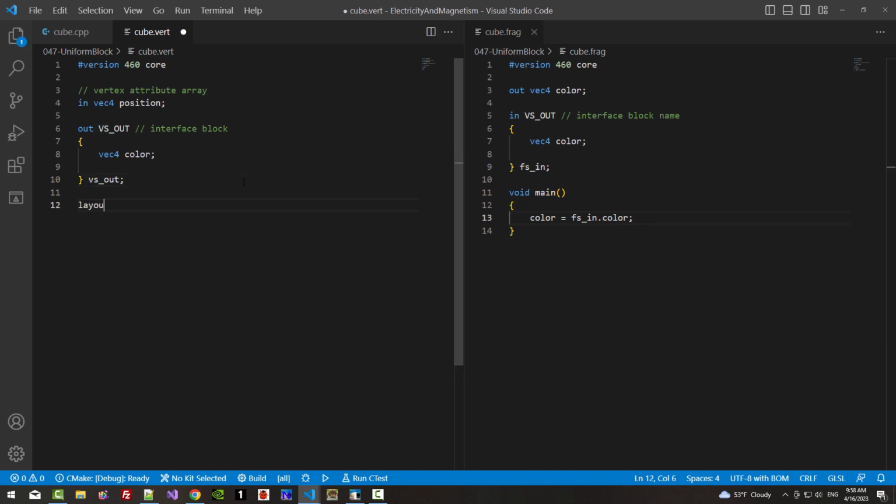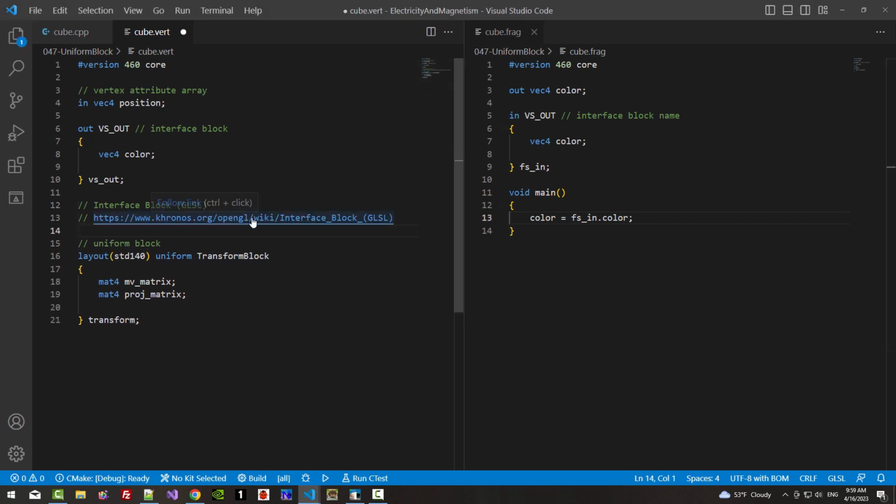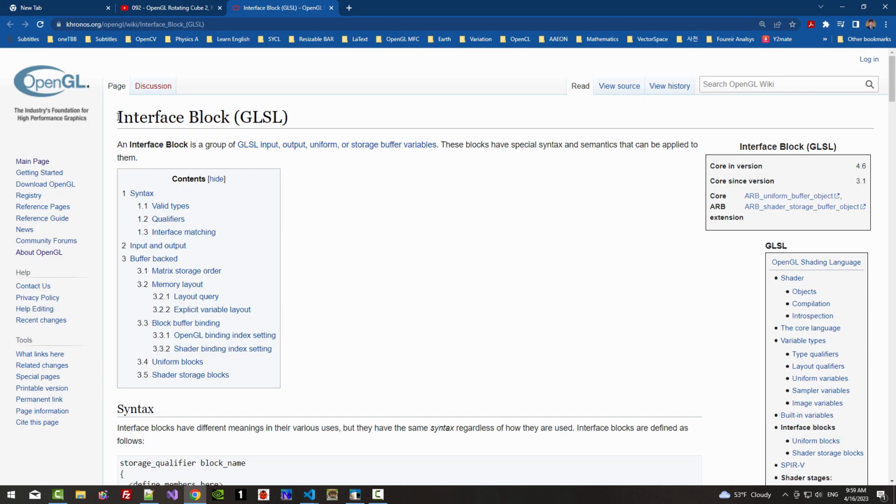Now layout std140 uniform transform block transforms, mat4 mv stands for model view matrix, mat4 projection matrix. This is called uniform block. I will copy these things. If you control click, you can read more about interface block.